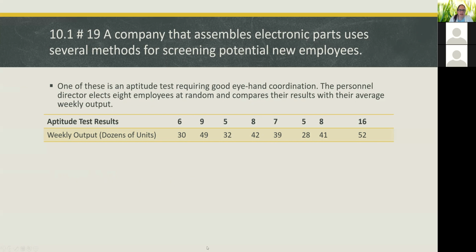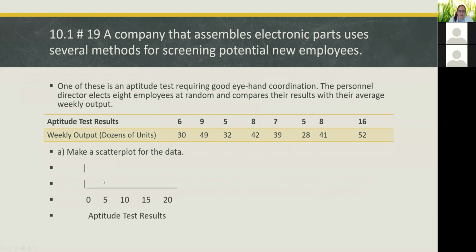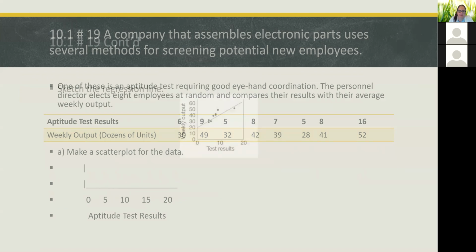All right, so somebody whose aptitude test score was 6 has a weekly output of 30 dozen units. And then somebody whose aptitude score is 9 has a weekly output of 49 and so forth. And we're gonna make a scatter plot and probably put in a best fit line. So our scatter plot's gonna look like this. The X values will be the aptitude test results, and the Y values will be their weekly output.